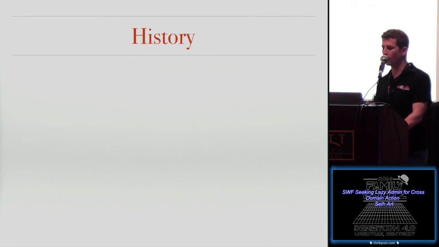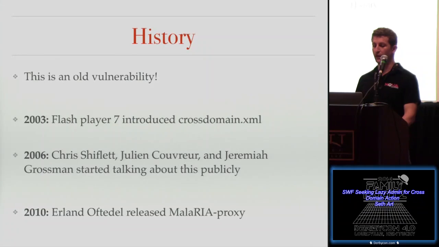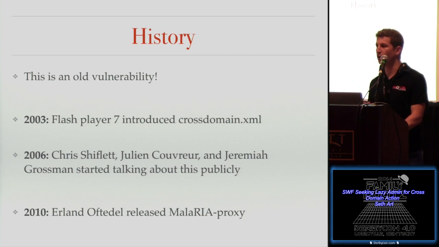So I wanted to slow down for one second and talk about the history of this vulnerability. This is an old vulnerability. The crossdomain.xml file was introduced, and the concept of cross-domain requests was introduced in 2003 by Flash Player 7. In 2006, Chris Shiflett, Julian Krüver, and Jeremiah Grossman were blogging about this and identifying the risk and the vulnerability. And Julian Krüver even released proof of concept code that you can use to show the vulnerability.